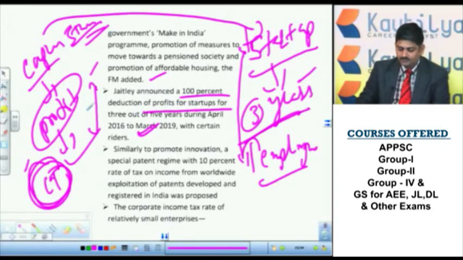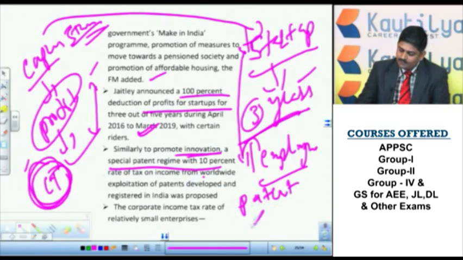Similarly, to promote innovation, a special patent regime was declared with a 10% tax on income from worldwide exploitation of patents. That means if you want to take patent rights, what you were spending earlier has been reduced. So easily you can get the patent rights.